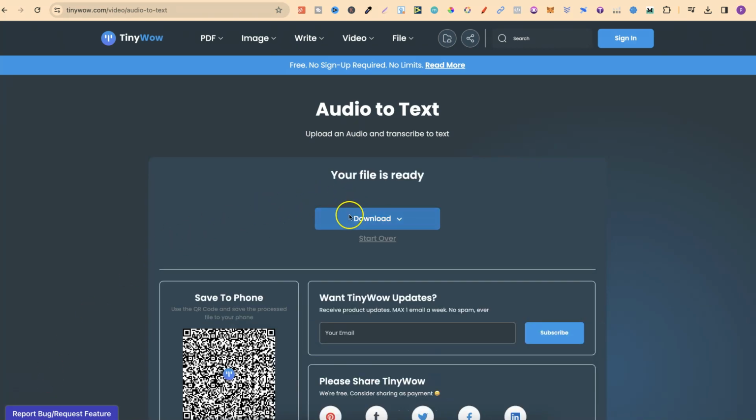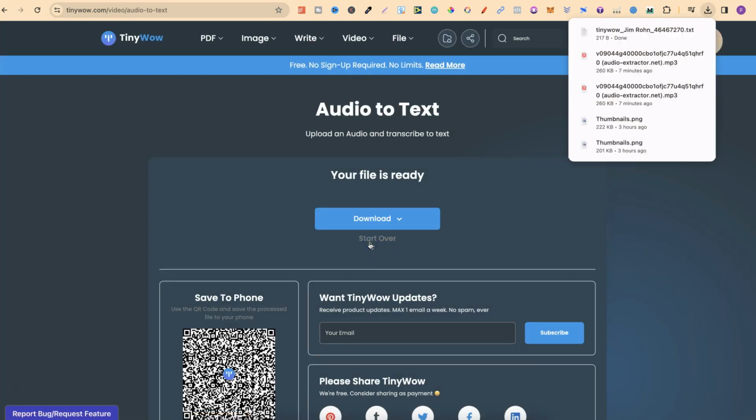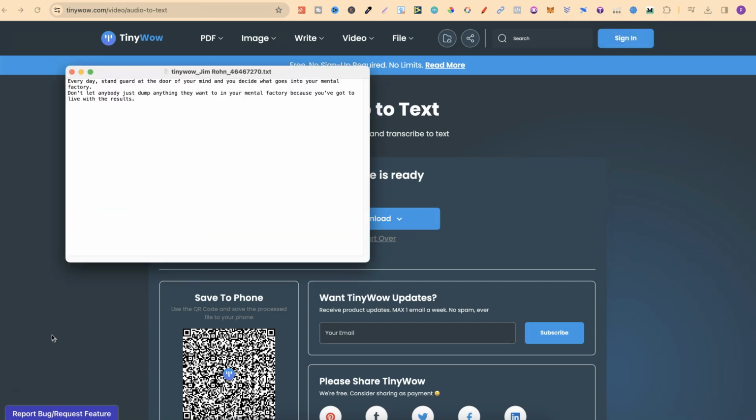So if we hover over the download and click, we're going to have a few different options. We can save to device or save to drive. Now what we're going to do is click on save to device. It's going to download, and if we open this, we can see that this has transcribed it perfectly.